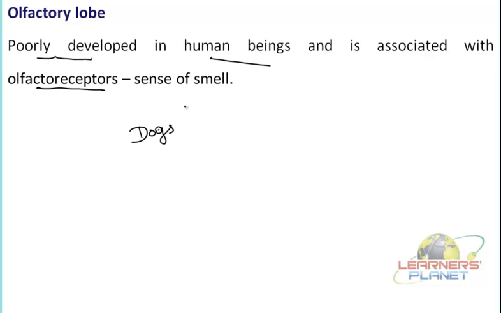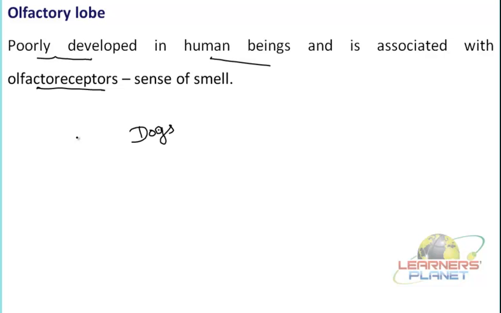If we compare it with dogs, it is almost nullified, but it never means that we cannot smell anything. The receptors are present in the nasal cavity over the membrane, and of course we can respond to changes in smell, and this is the reason we can sort out different types of smells, odors, or fragrances.